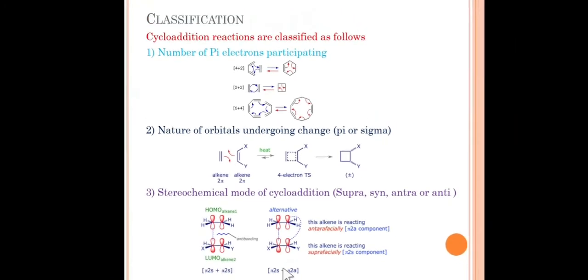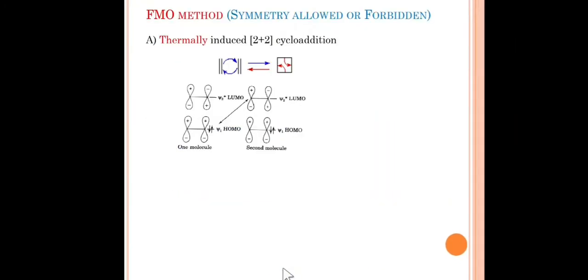Okay, let's go ahead. Now let's see the 2 plus 2 cycloaddition. We are going to see the FMO method, that is the frontier molecular orbital method, in which we will see whether the reaction is symmetry allowed or symmetry forbidden. First we will discuss 2 plus 2 cycloaddition, and later on we are going to discuss 4 plus 2 cycloaddition. For 2 plus 2 cycloaddition there are 2 modes. First is thermally induced and another is photochemically induced.